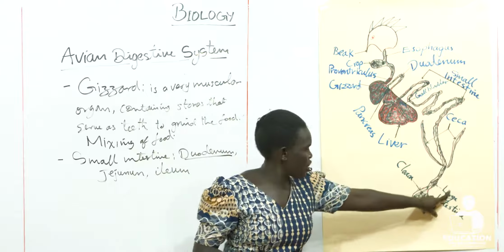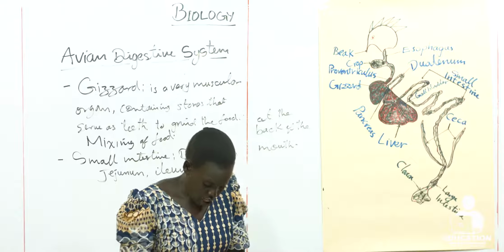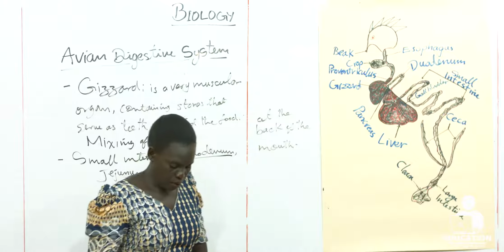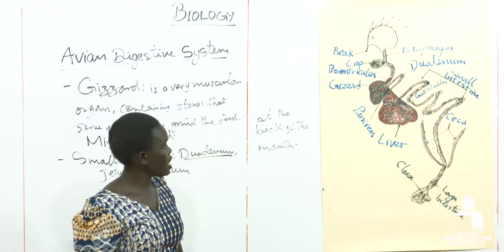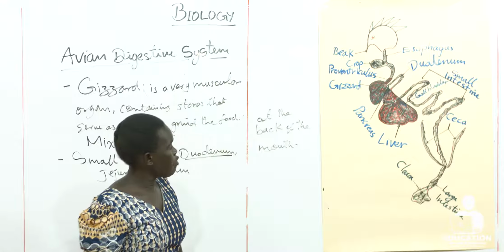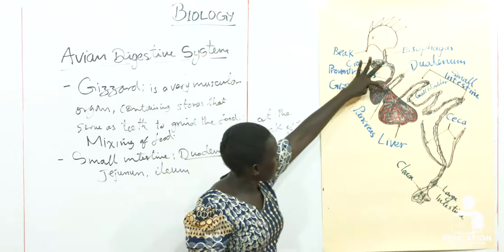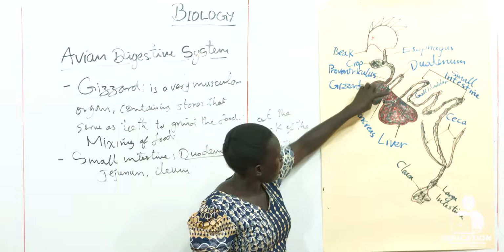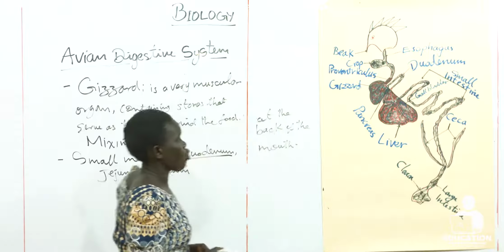The large intestine is here. It's very short. So the duodenum receives enzyme and bicarbonate from the pancreas and bile from the liver. The pancreas is here and the liver is here. The liver produces what? Bile.